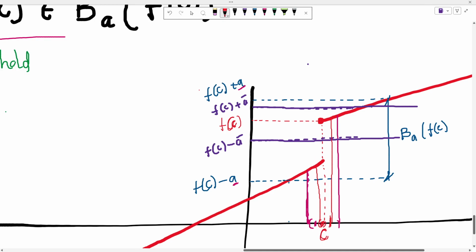All of these values lie outside the blue, the purple neighborhood, right? So, if I make this very clear, a lot has been drawn, let's just remove a lot of things.